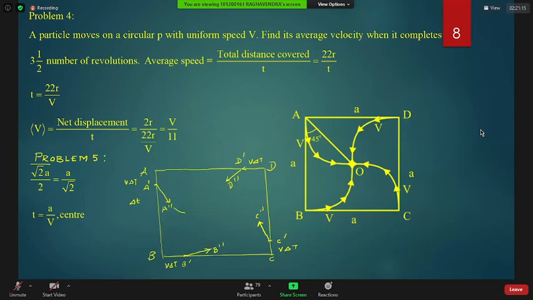B will move this way. C will move this way. D will move this way. And finally, then what will happen? A will move like this. B will move like this, they will meet at a point. C will move like this. And D will move like this.